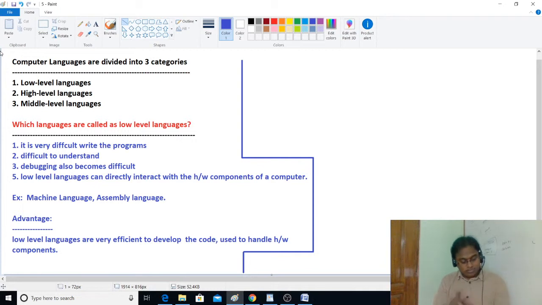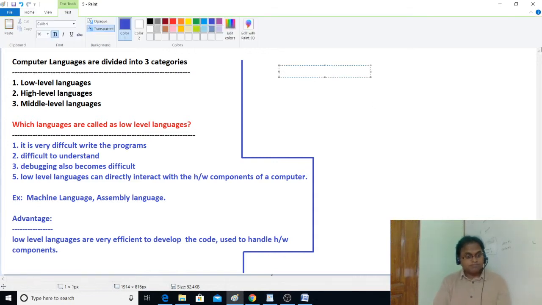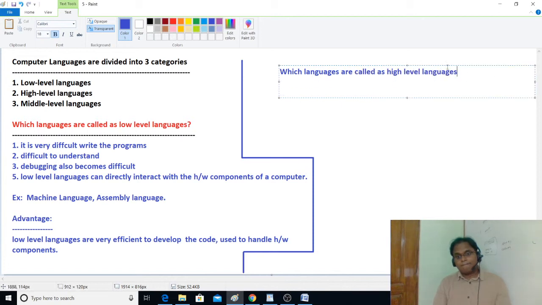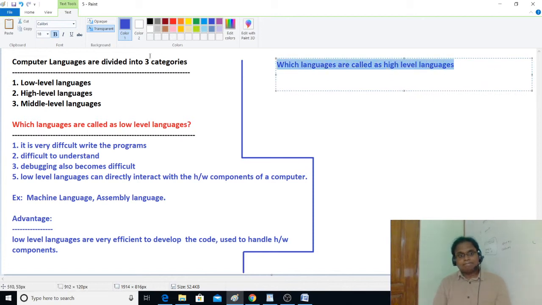Got my point? Yes. So we come to high level languages. Let us discuss high level languages. Which languages are called high level languages?